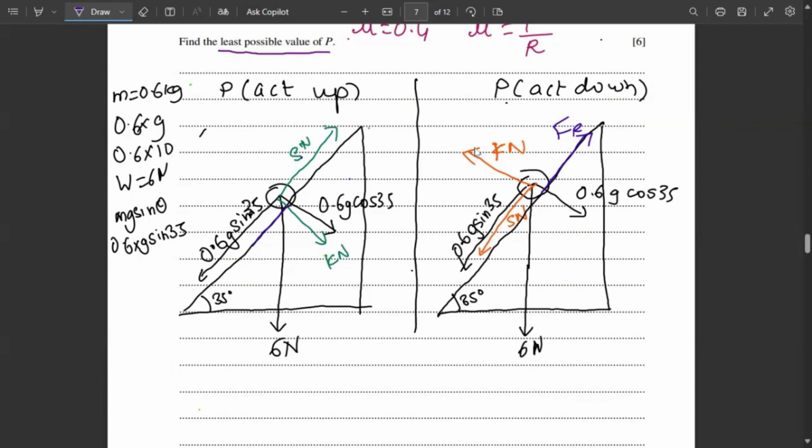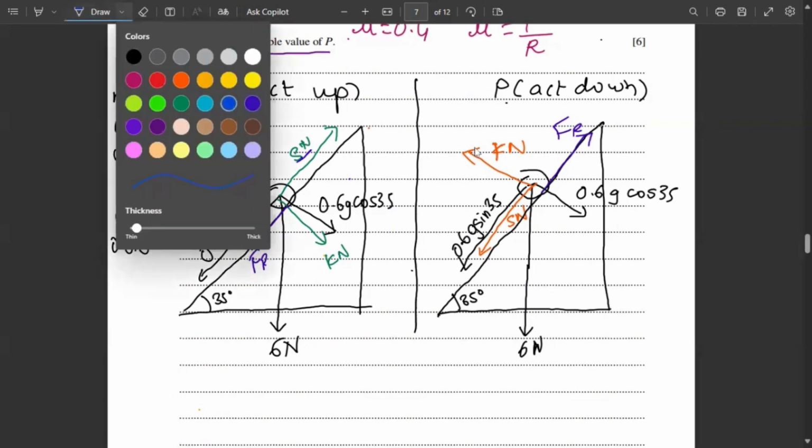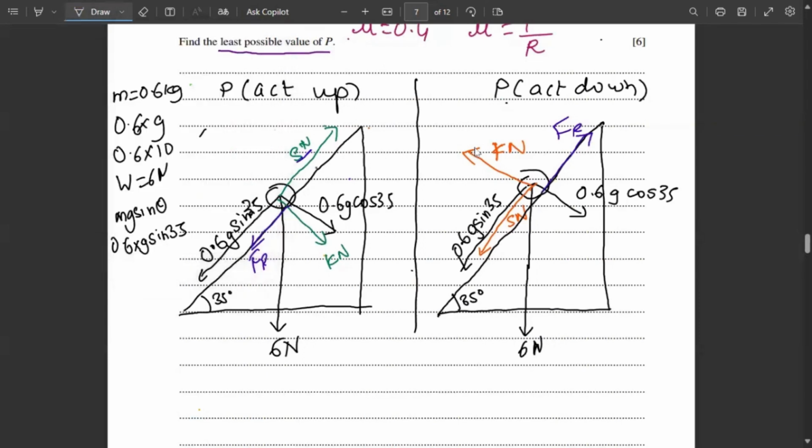Now let's go to the P acting upwards case. Here the forces are acting both down and up: up the slope S Newton and down the slope 0.6 g sin 35. So there can be two cases. Either the frictional force will stop the ball from moving upwards, or the frictional force will stop the ball from moving downwards.